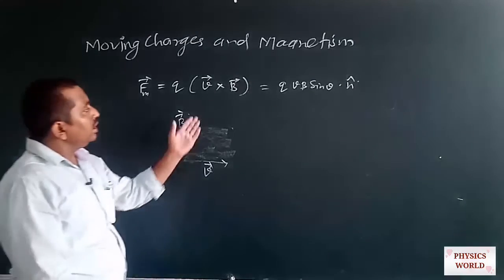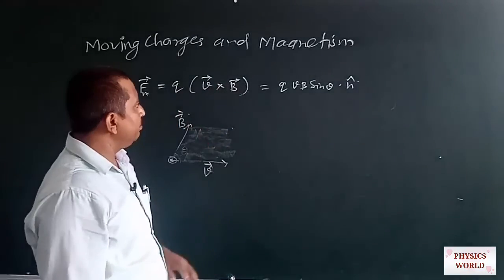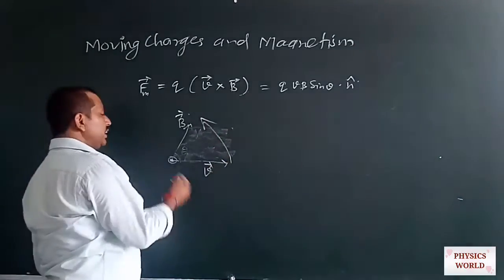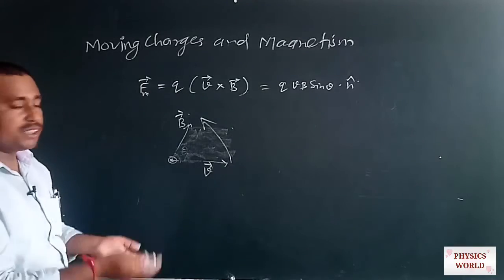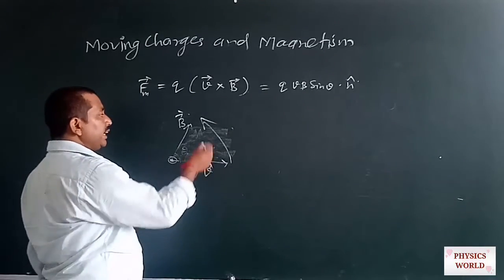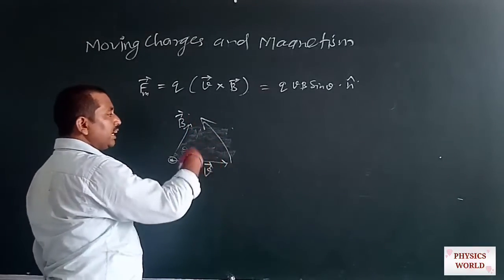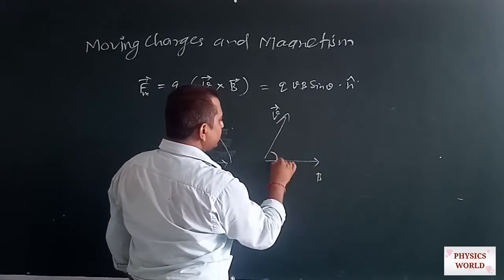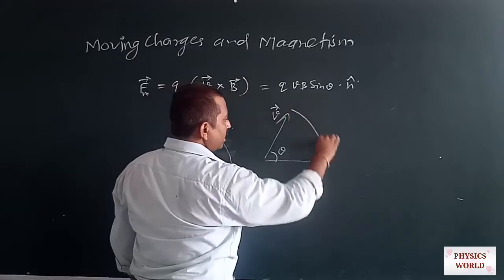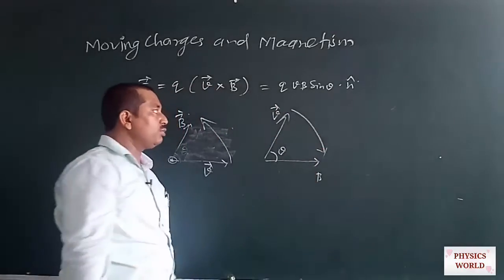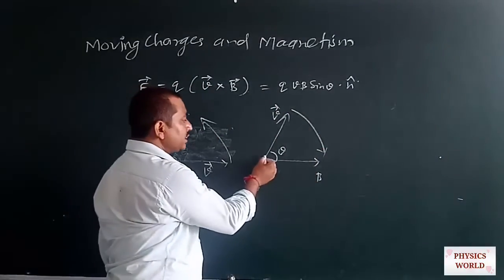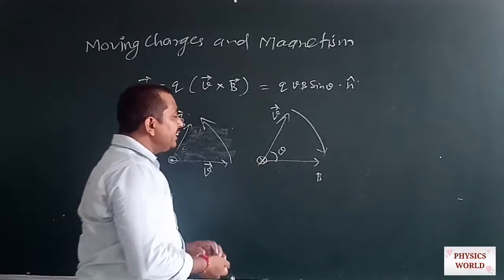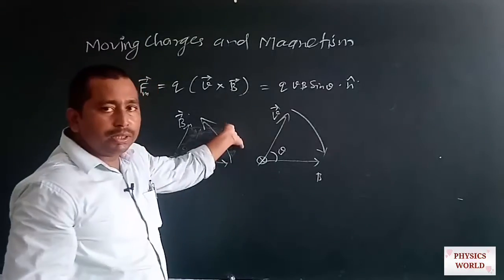So this is a simple value, and if we take V cross B, then its direction is normally outward, emerging outward. If we take V cross B like this, with V here and B here, and we are taking V cross B in the clockwise direction, then the direction of the force experienced by the charged particle will be into the plane of the board.